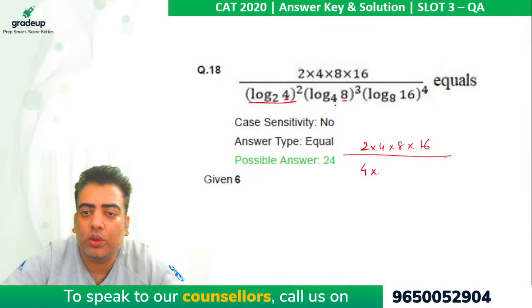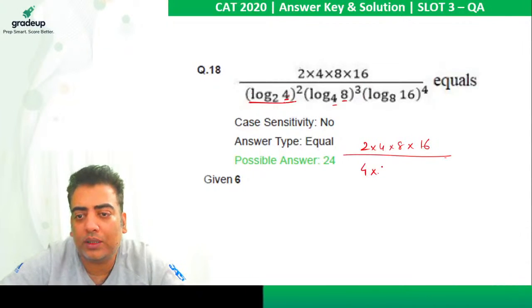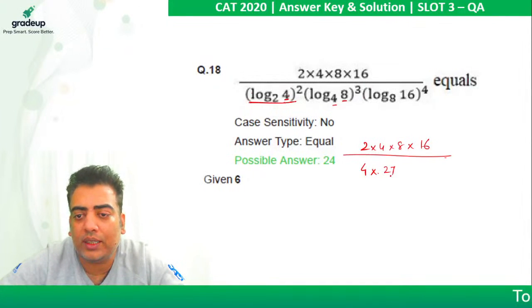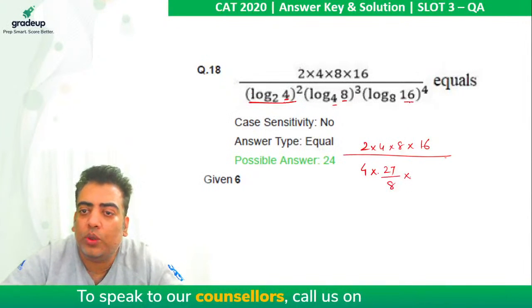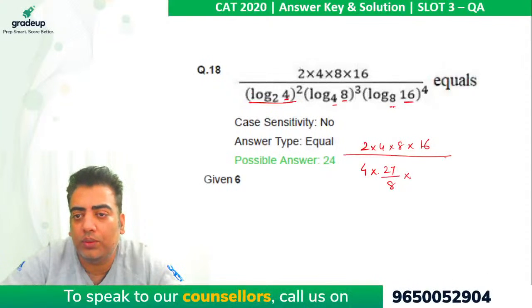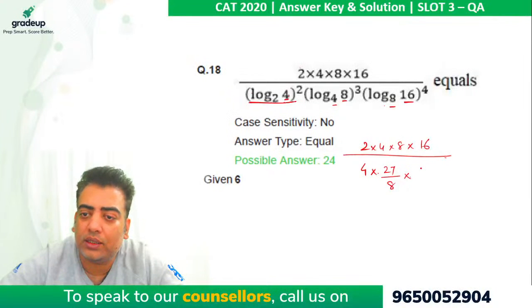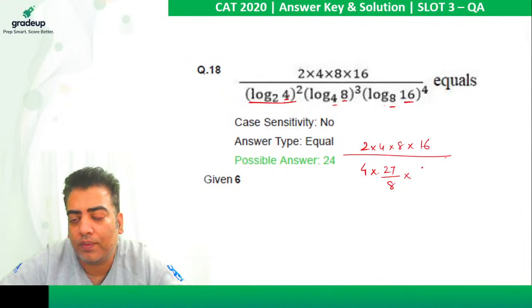So this is 2 cube, this is 2 square. So 3 by 2 comes outside, whole raised to power 3. So 3 cube is 27 and 2 square will be there, 2 cube will be there in the denominator, which is 8. So it is 2 raised to power 4, it is 2 cube. So 4 by 3 comes outside, to the power 4 is there. So I am going to write it as 4 raised to power 4.